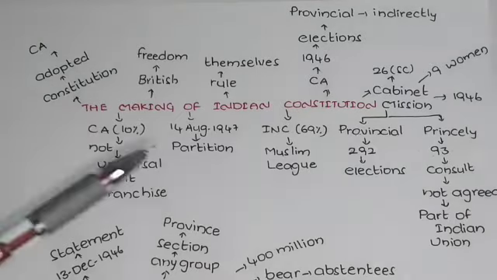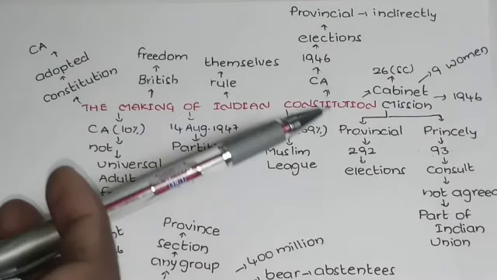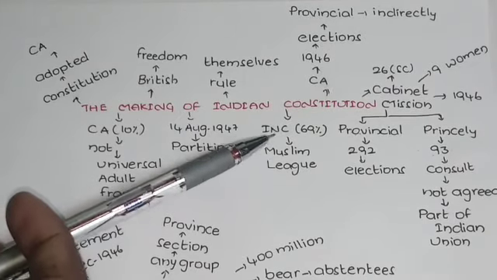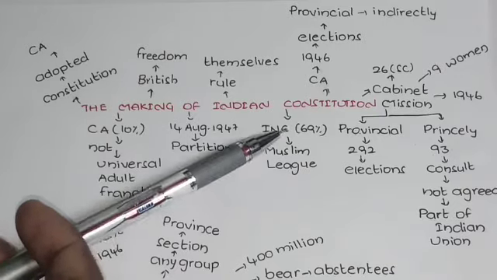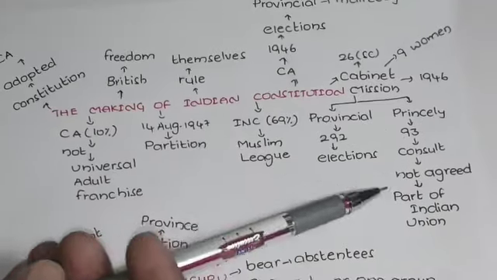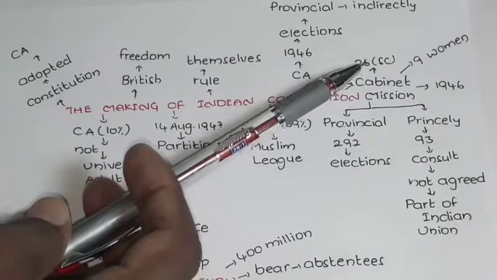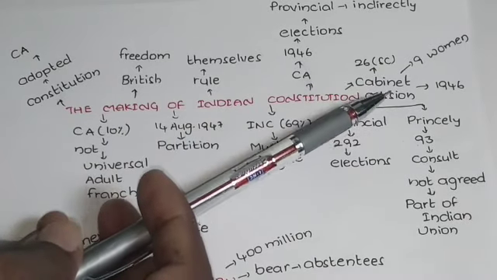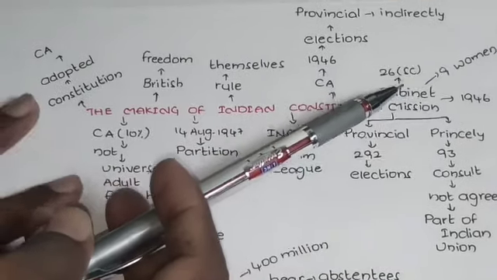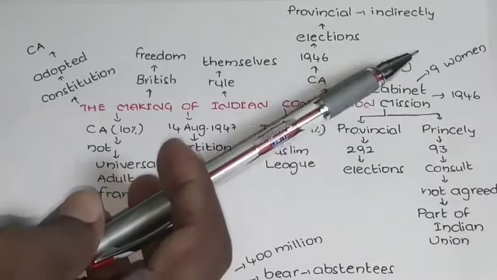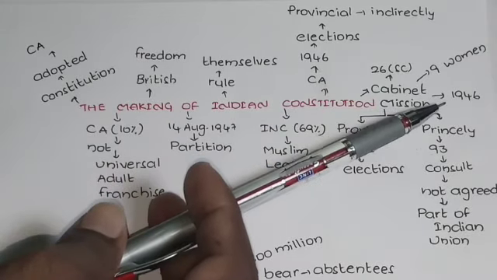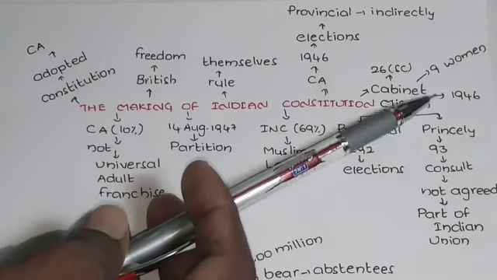But finally, what happened here, the elections were held. In this also, 26 seats were given to the SC, scheduled caste members, and 9 women members were also given seats here, meaning they were given a chance to contest in elections.